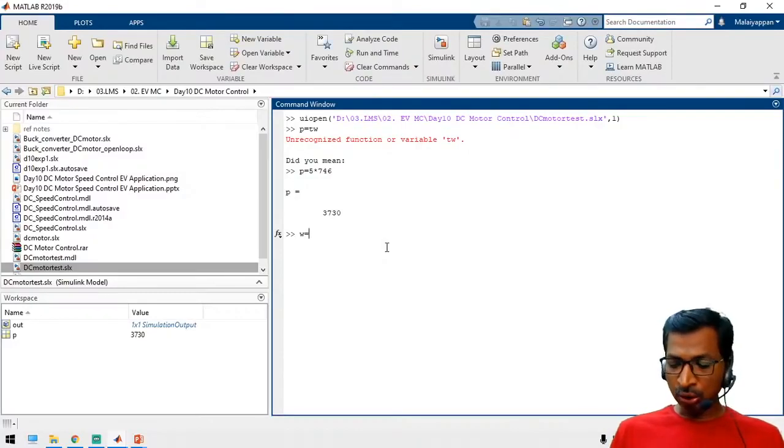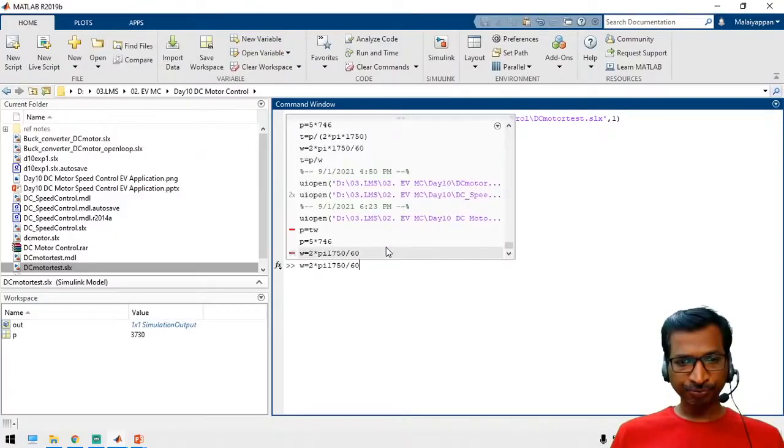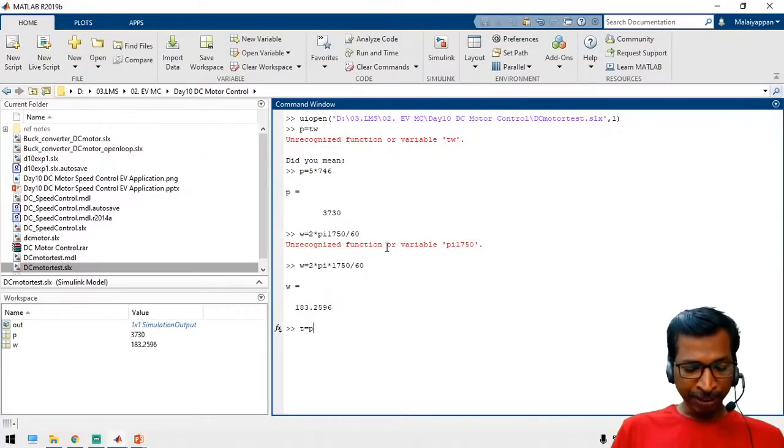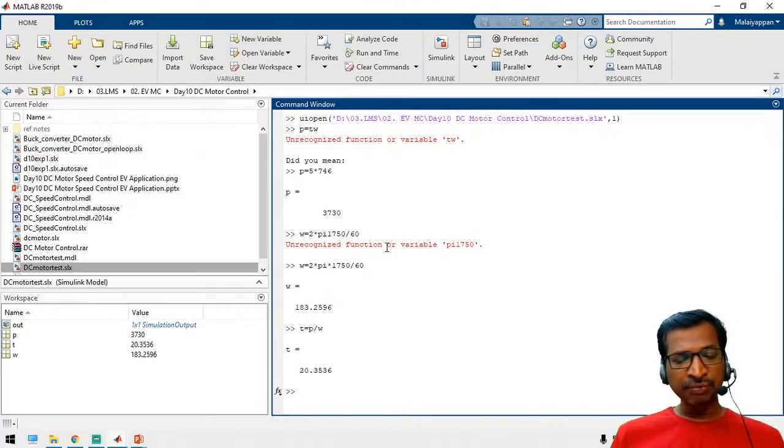So omega is equal to 2 star pi star N, that is 1750 divided by 60. So this is the omega value, right? So now T is equal to P by omega. So this is the full load torque. So like this you have to calculate the full load torque.